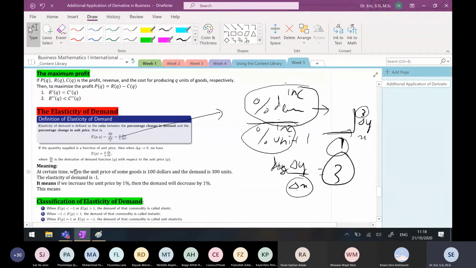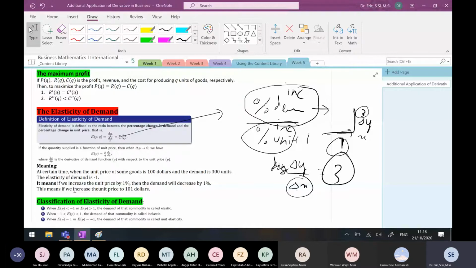The elasticity of demand is -1. So if we increase the unit price by 1%, then the demand will decrease by 1%. This means if we increase the unit price to $101, what happens to the demand? It will decrease.